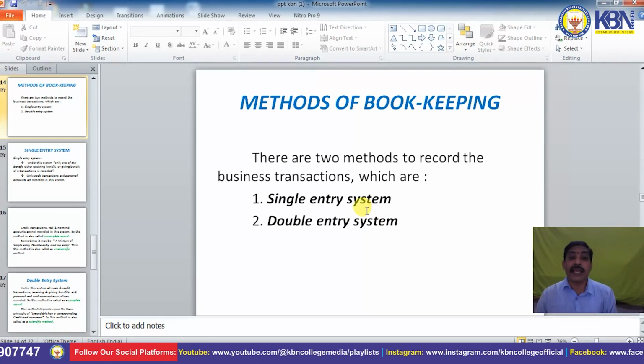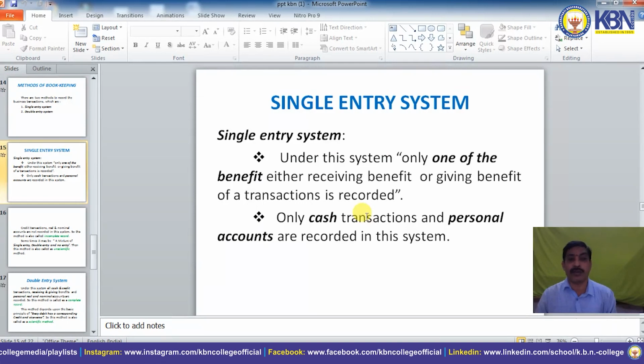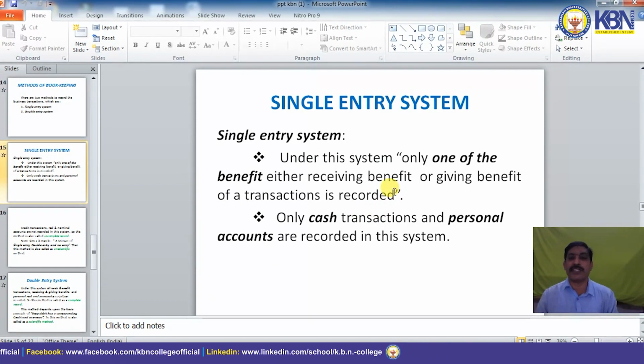The business transactions are in the form of cash transactions, credit transactions, receiving benefits, giving benefits, and personal accounts, real accounts, nominal accounts. So, broadly explained, the single entry system is as follows. Under this system, only one of the benefits, either receiving benefit or giving benefit of a transaction, is recorded. Only cash transactions are recorded in single entry system.